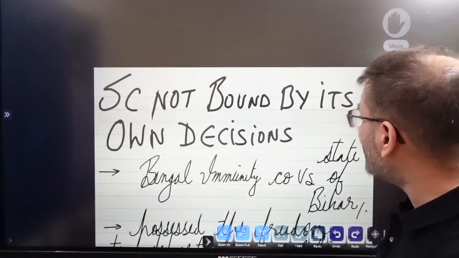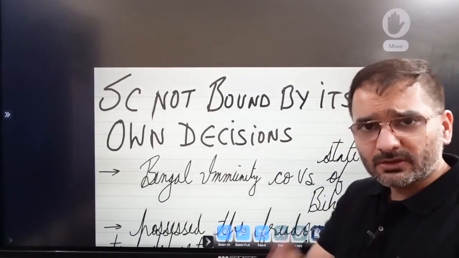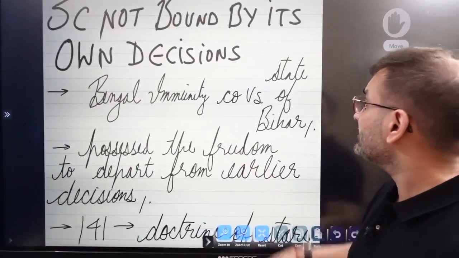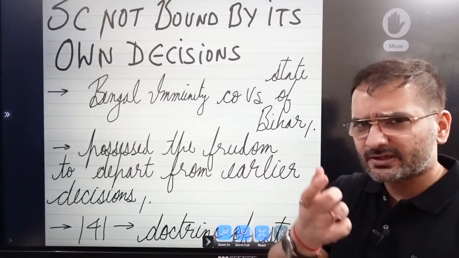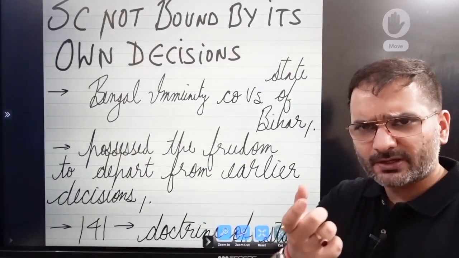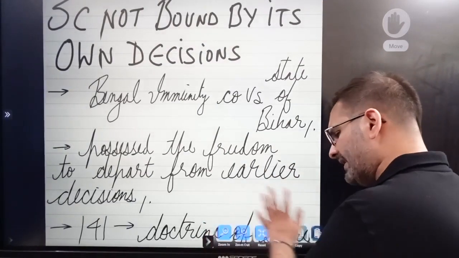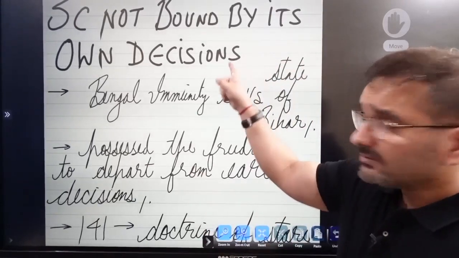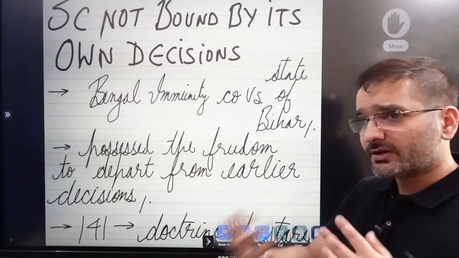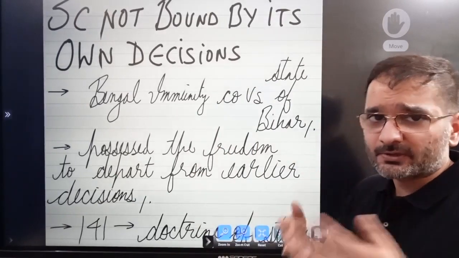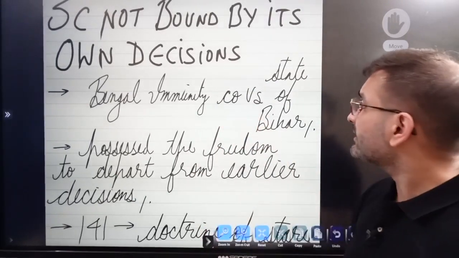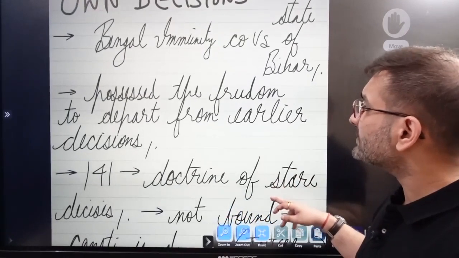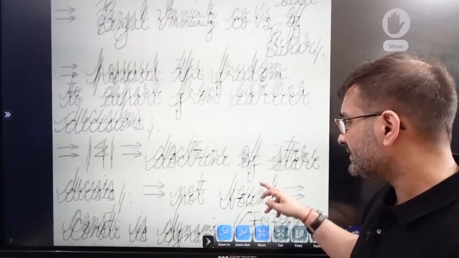Now, is the Supreme Court bound by its own decision? No, the Supreme Court is not bound by its own decision. This was declared in Bengal Immunity Company versus State of Bihar. The doctrine of stare decisis is given in Article 141, where the Supreme Court decisions are binding upon all other courts. Is the Supreme Court included in that list? No. The Supreme Court can overturn its own judgments and take a completely different route from the law already declared. This was declared in Bengal Immunity Company versus State of Bihar. The Supreme Court possesses the freedom to depart from its earlier decisions.